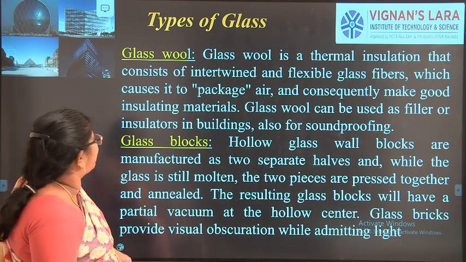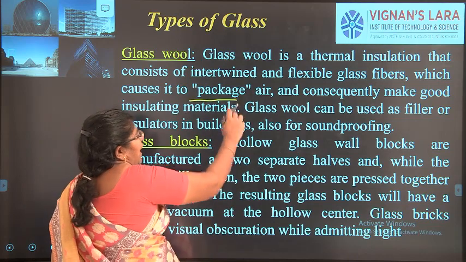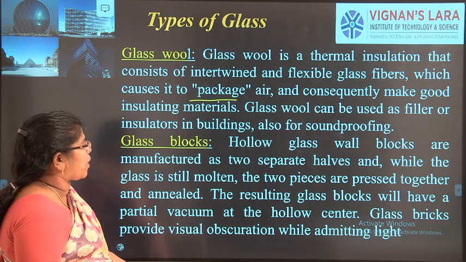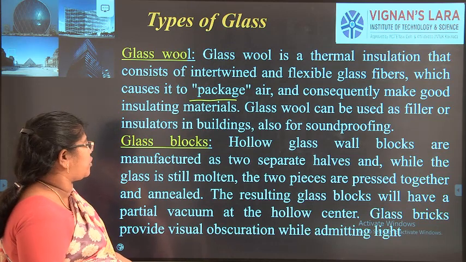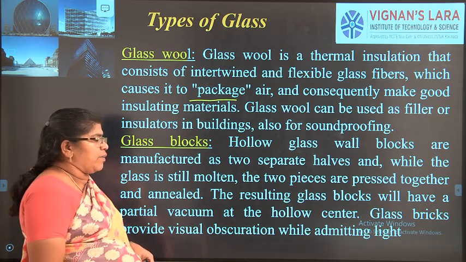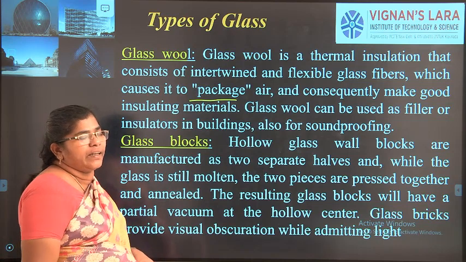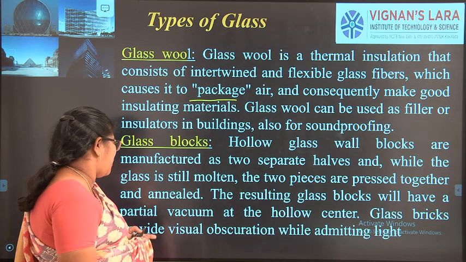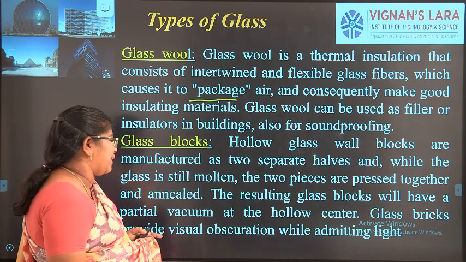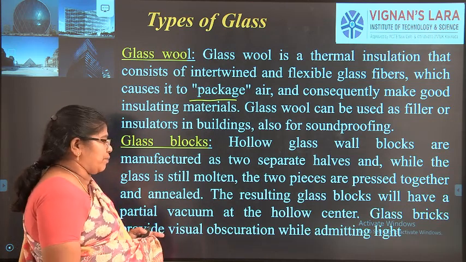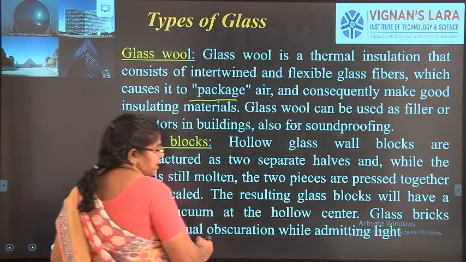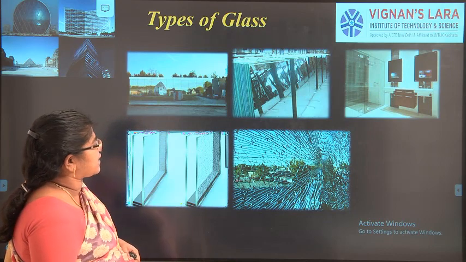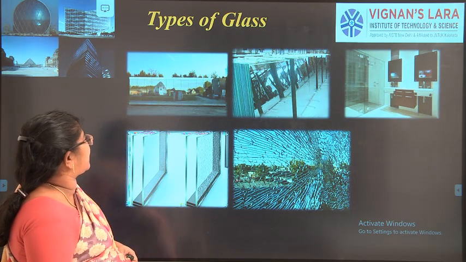Hollow glass blocks are used as walls to separate spaces. This type of glass brick wall is used mainly where we need to admit light without obstruction. So these are some of the materials that we are using.